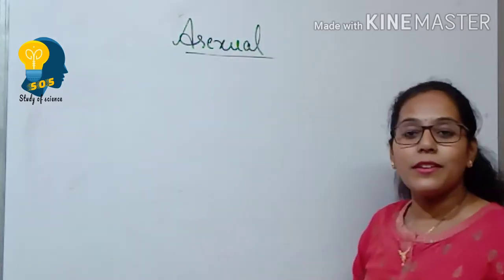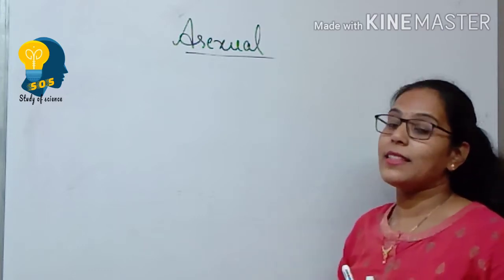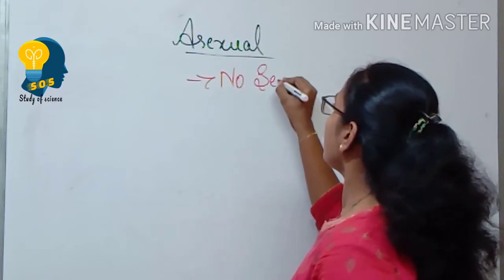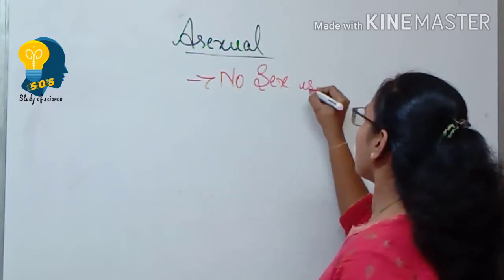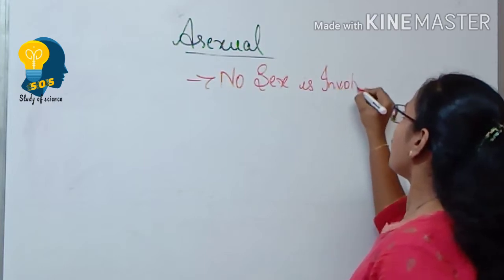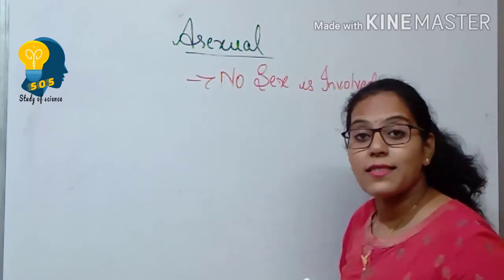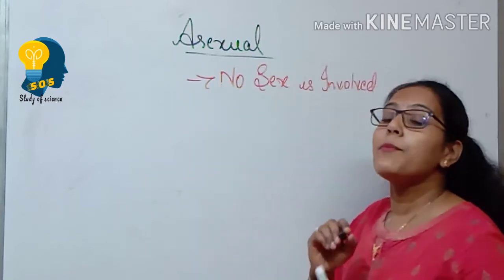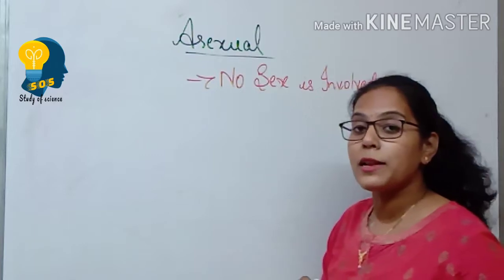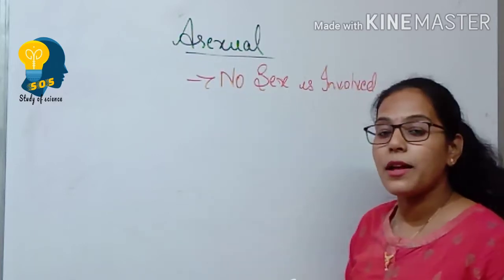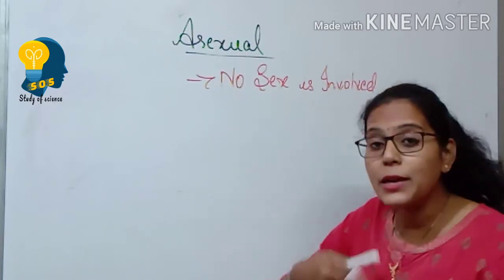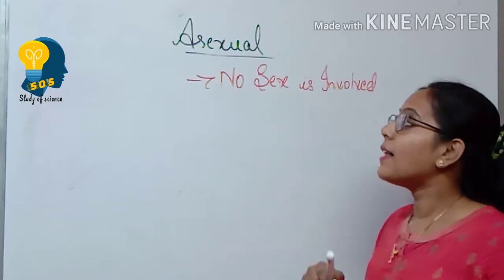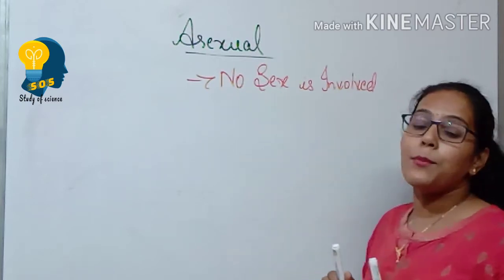it happens because of a single parent. That means here no sex is involved. In asexual mode, no sex is involved. This is the first thing which you have to understand. No sex is involved in the asexual mode of reproduction. That means with the help of a single parent, organisms are able to reproduce. The organisms which come under asexual mode of reproduction are able to reproduce with the help of a single parent.